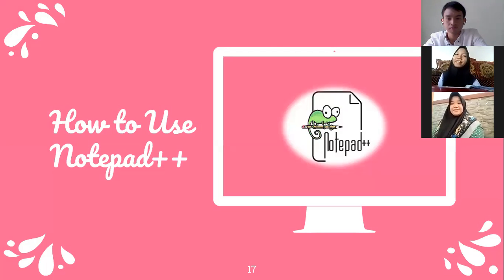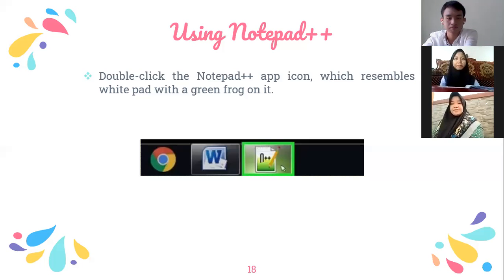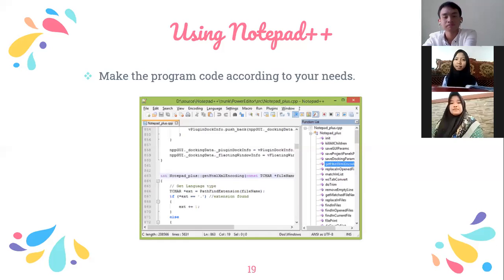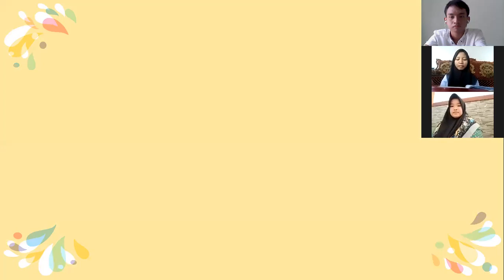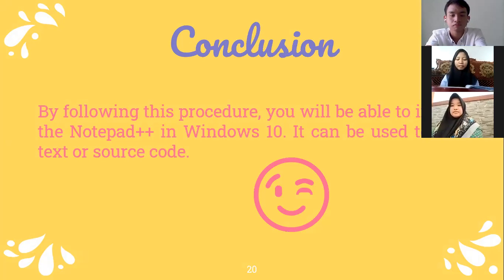Okay, how to use Notepad++? Next, double-click the Notepad++ app icon, which resembles a notepad with a green frog on it. Next, make the program code according to your needs. Next. The next slide will be explained by Maulana Bintang Irfansyah.